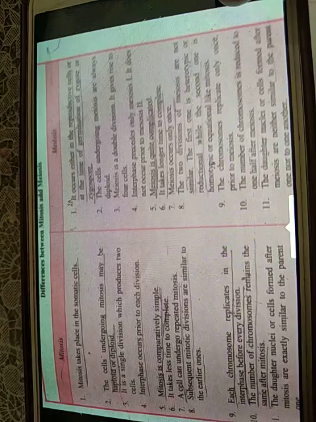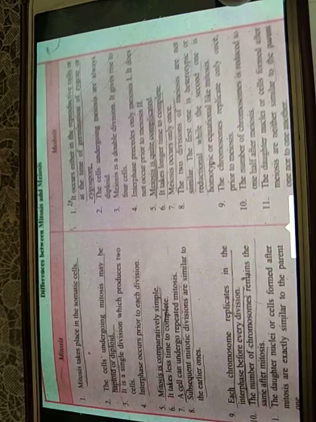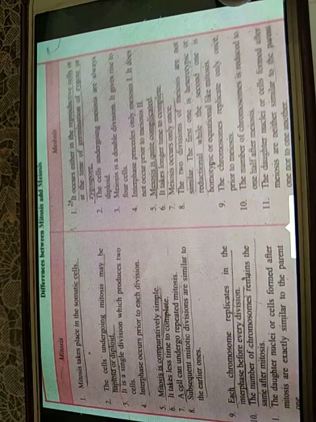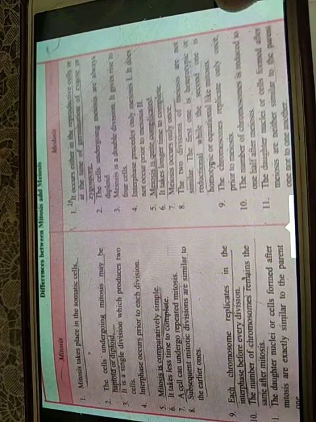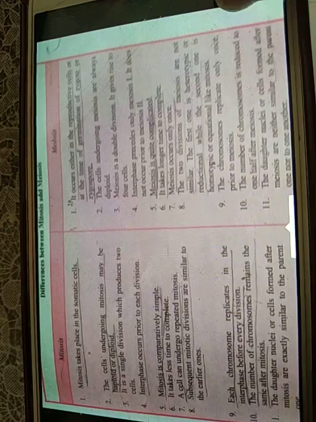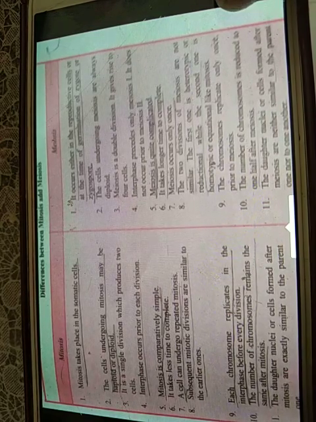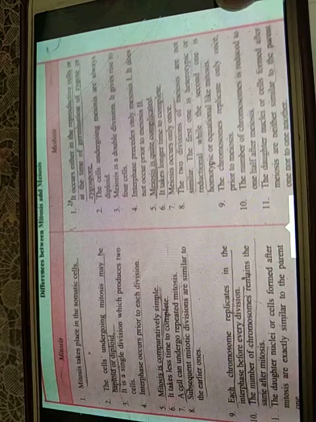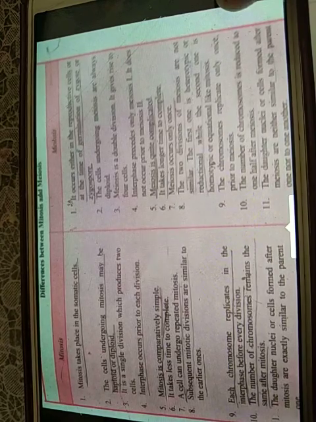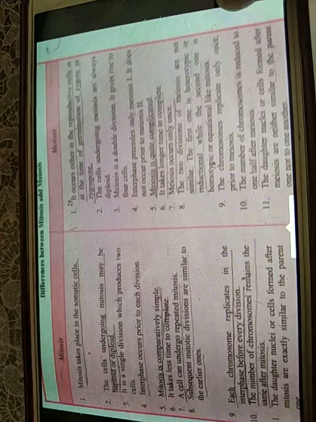Mitosis is a single division which produces two cells. Meiosis is a double division and produces four cells. Interphase occurs prior to each division in mitosis, but in meiosis interphase precedes only meiosis 1. It does not occur prior to meiosis 2.